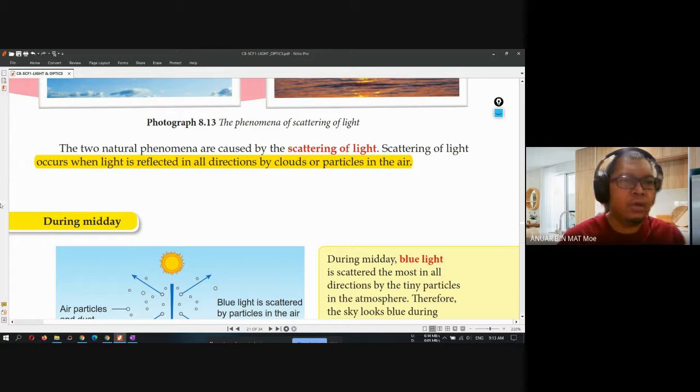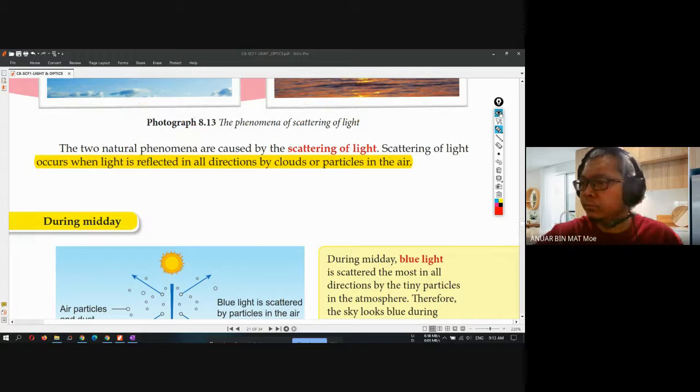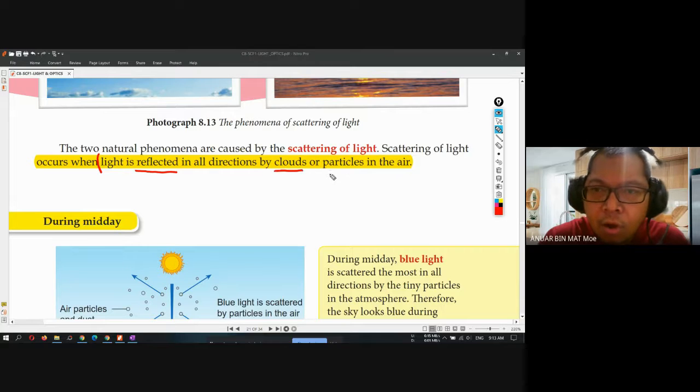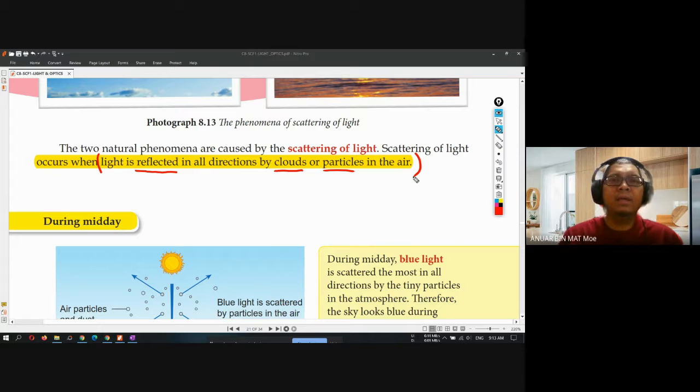Again, when light is reflected in all directions by cloud or particles in the air, this is what happens during the scattering of light, right?